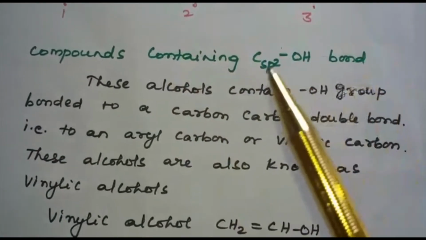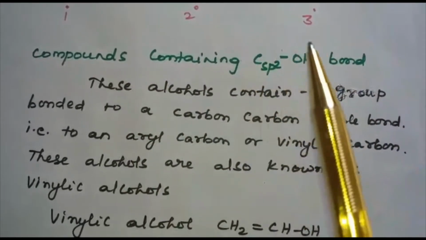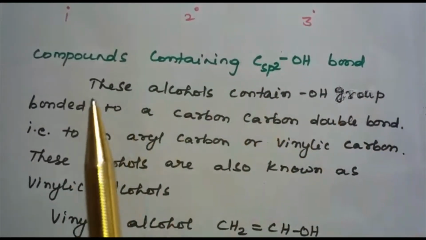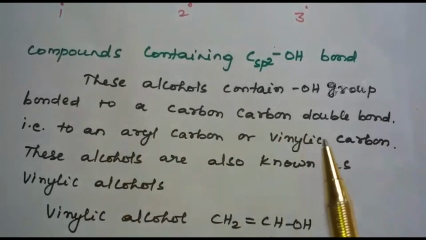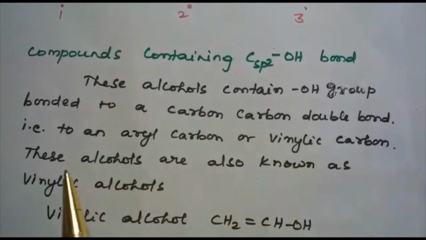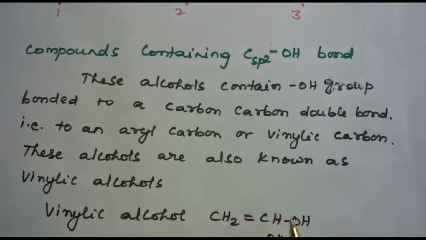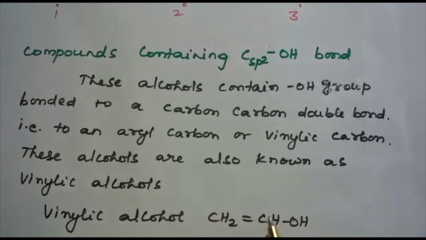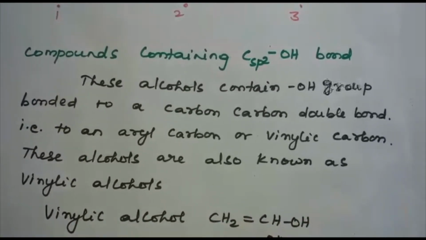Now let us see the classification when the OH group is attached to an sp2 hybridized carbon atom. These alcohols contain an OH group bonded to a carbon-carbon double bond, that is, to an aryl carbon or vinylic carbon. These alcohols are also known as vinylic alcohols. Vinylic alcohol, example CH2=CH-OH. That is, the OH group is attached to the sp2 hybridized carbon atom. That means C=C double bond.